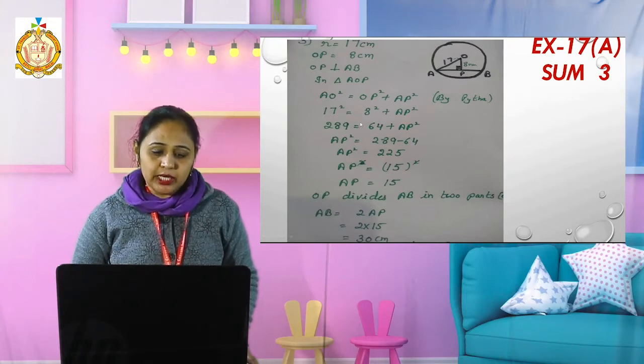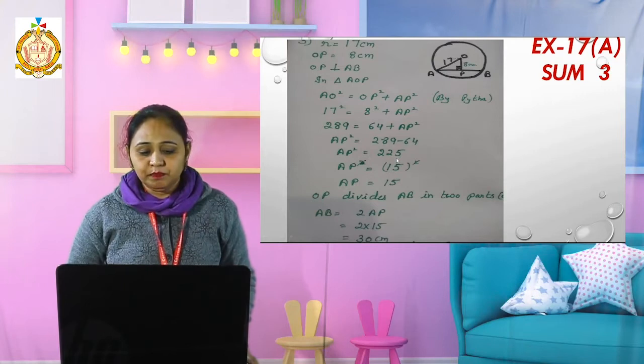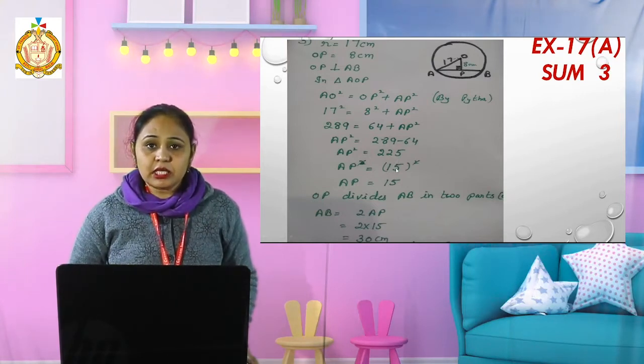This 64 goes to that side and becomes negative. By subtracting, I find 225. But 225 is the square of 15. It means AP will be 15 centimeter.